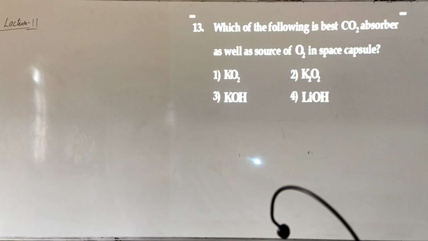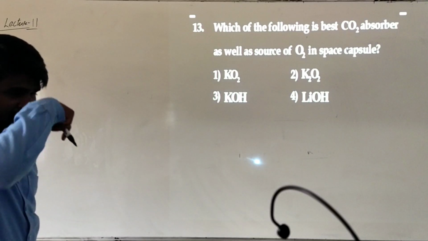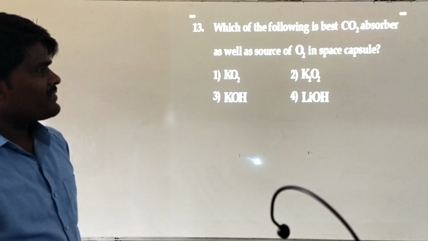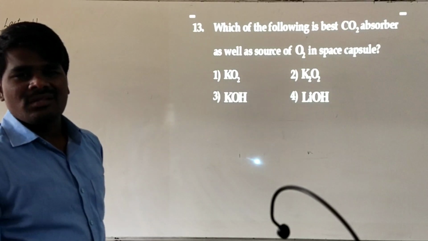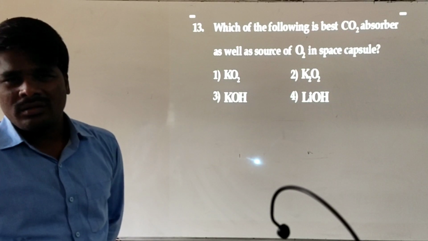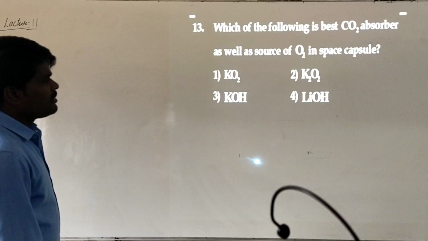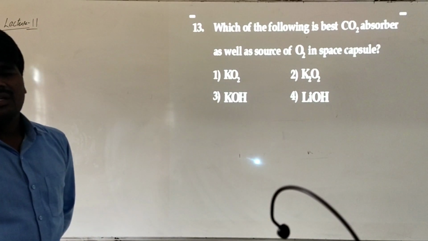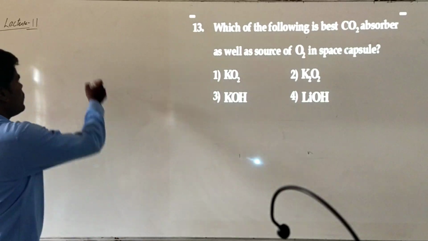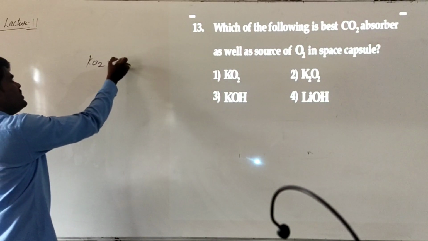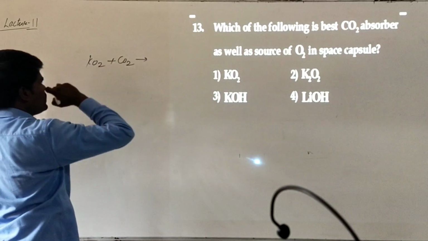Which of the following is the best carbon dioxide absorber as well as a source of O2 in space capsules? Space capsule in the sense, generally the space vehicles, submarines, as well as underground metro stations, railway stations. Generally there will be a lot of oxygen, and carbon dioxide concentration will be low. But when this potassium superoxide is used, it will be converted into